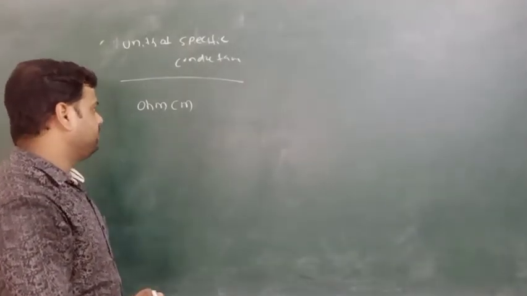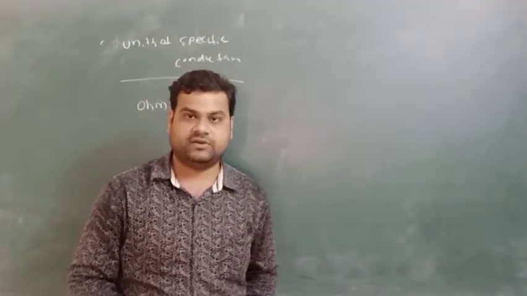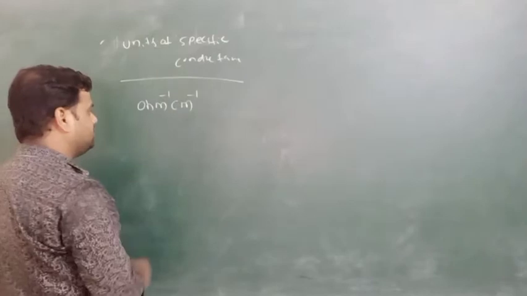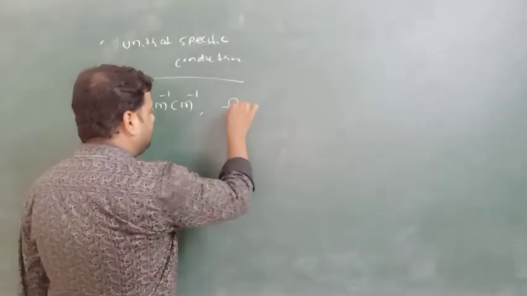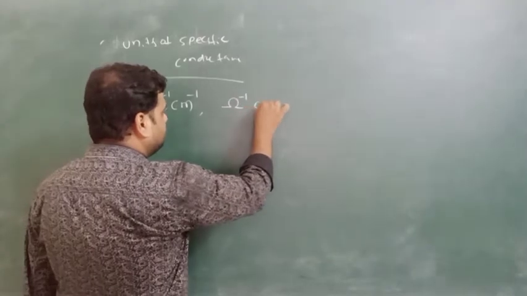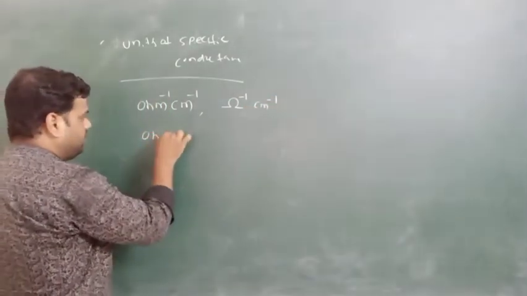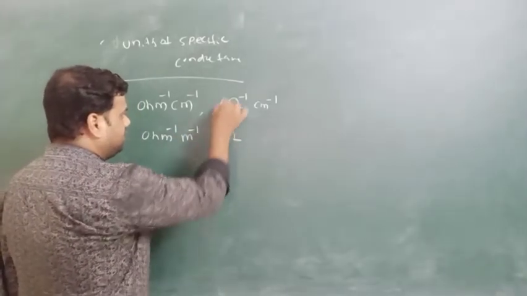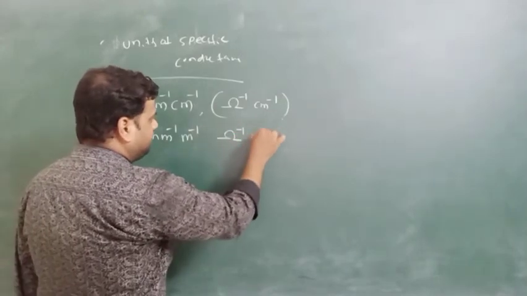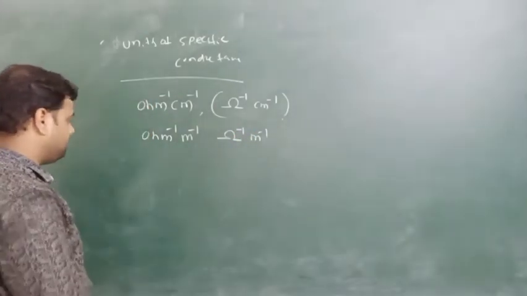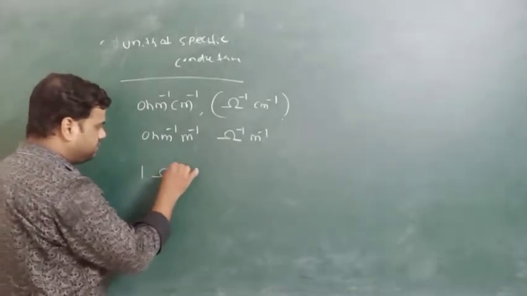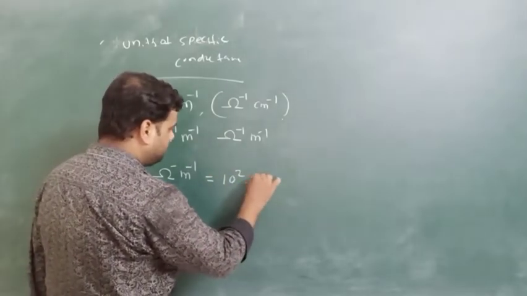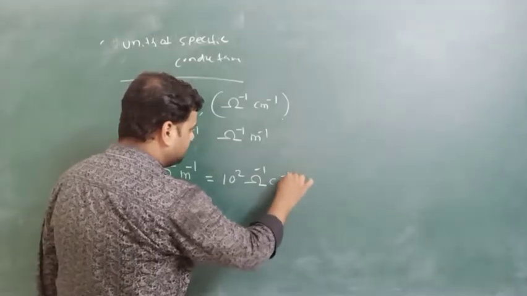Both are reciprocal to each other, so we can write ohm inverse cm inverse, or ohm inverse meter inverse. 1 ohm inverse meter inverse is equal to 10 to the power 2 ohm inverse cm inverse.